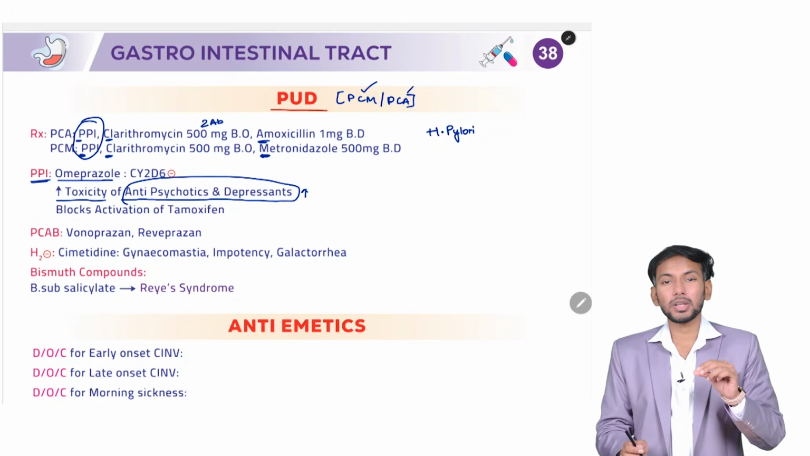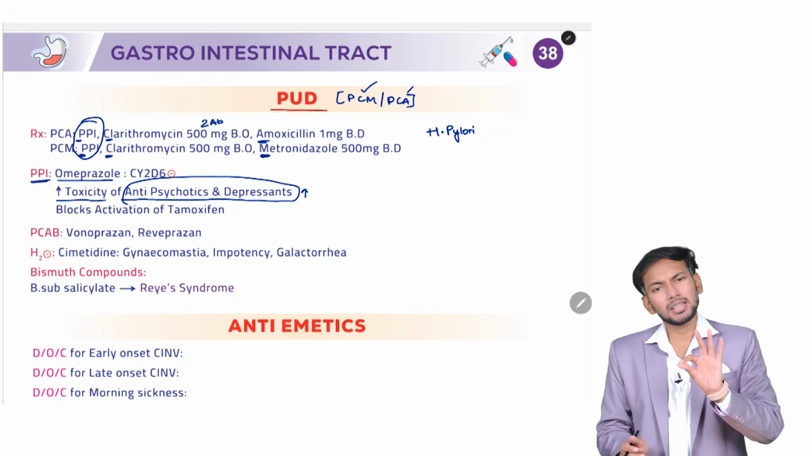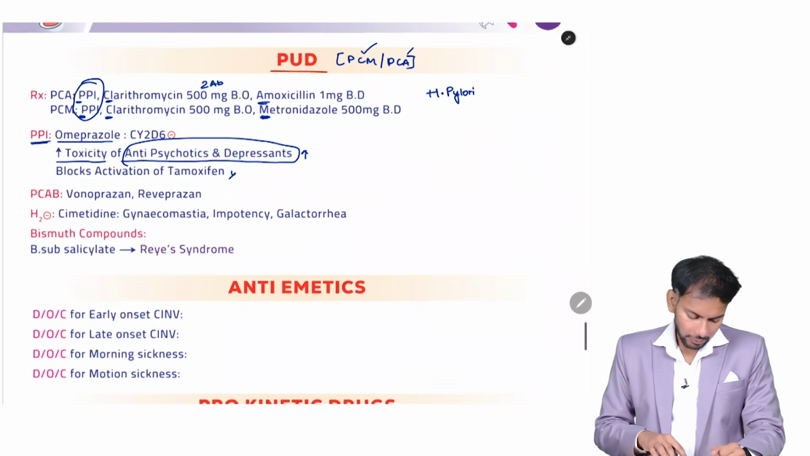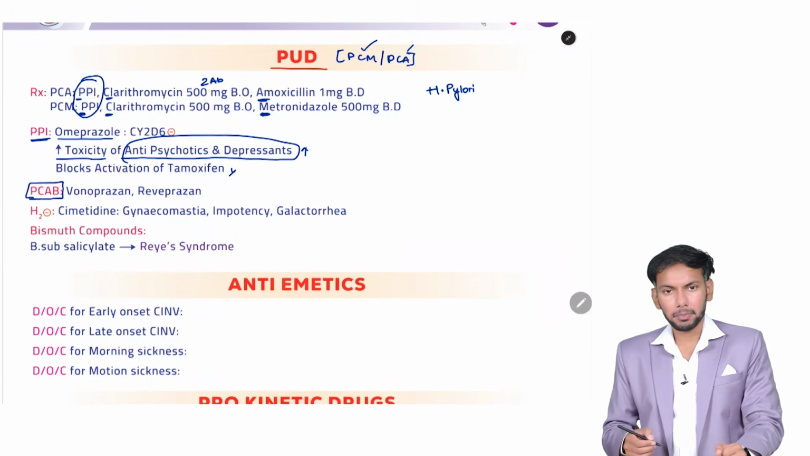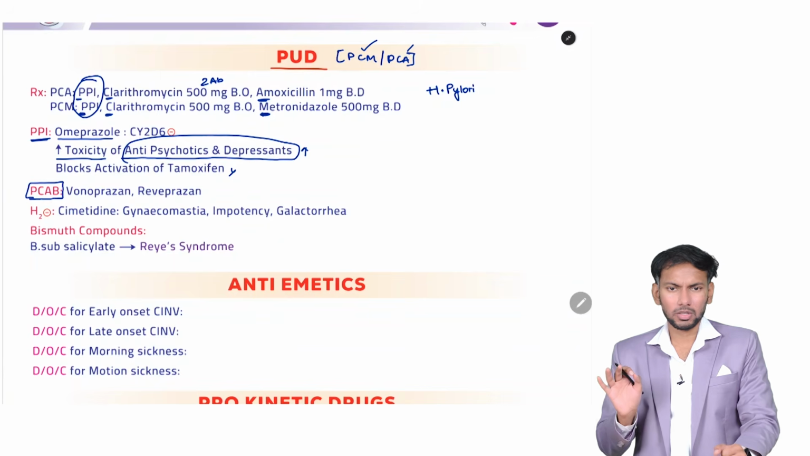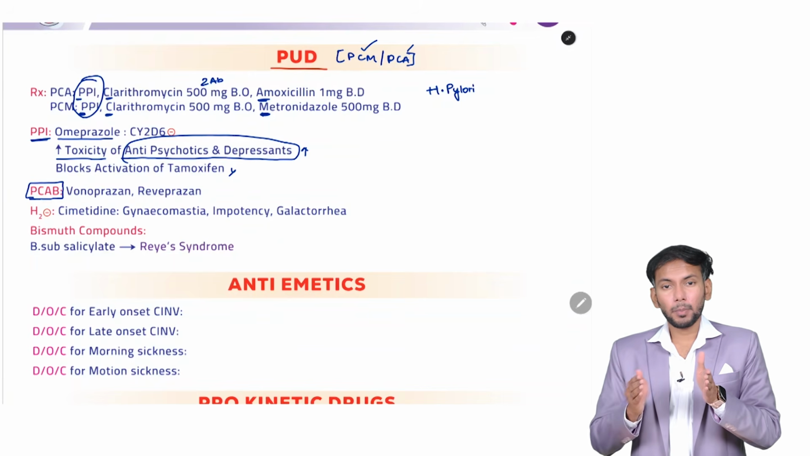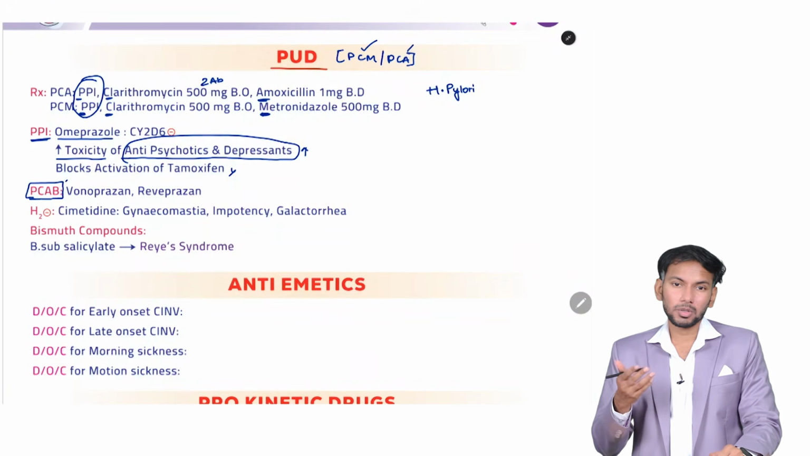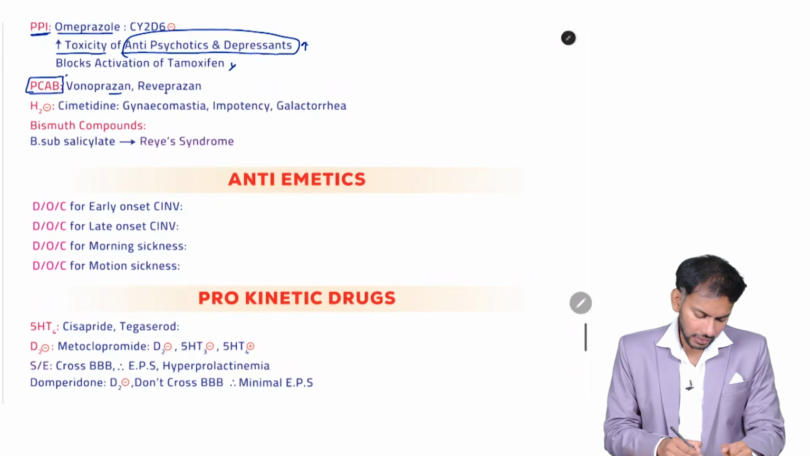Now, CYP2D6 is also required for activation of tamoxifen. If you are blocking CYP2D6, there is no activation of tamoxifen. Now we have one more new class of drugs. These are known as potassium competitive acid blockers, PCAB. On the proton pump, you have H plus coming out and the potassium going in. So, this will block the potassium channel that is present on the proton pump. The drug names are vonoprazan and revaprazan.